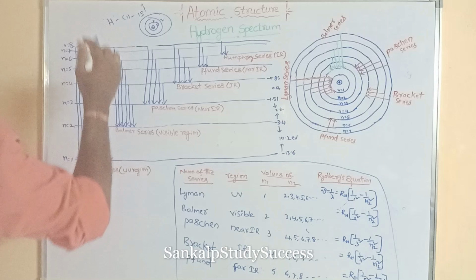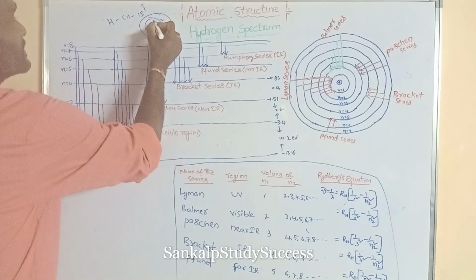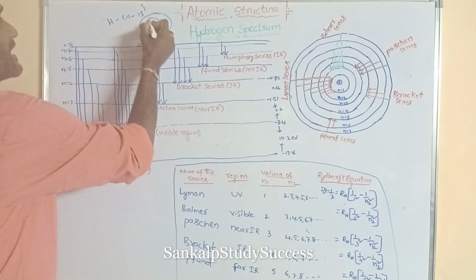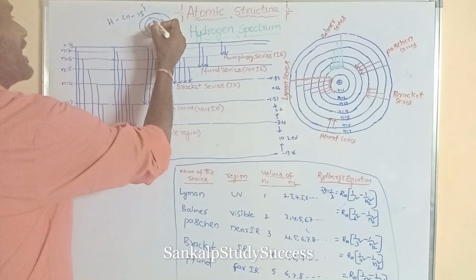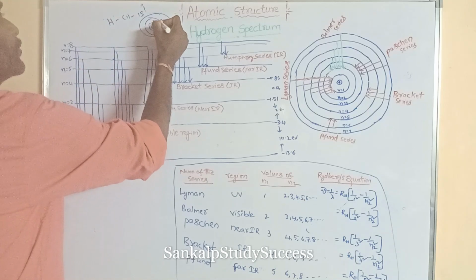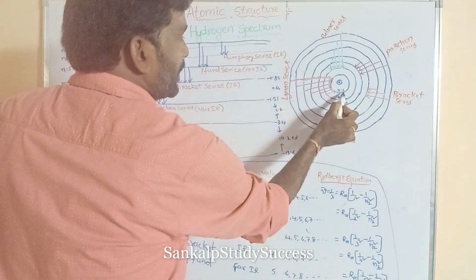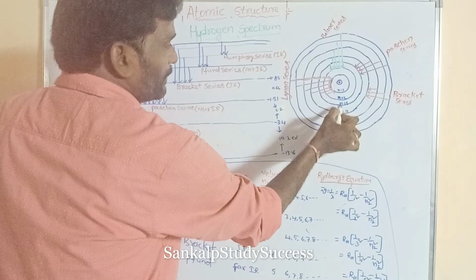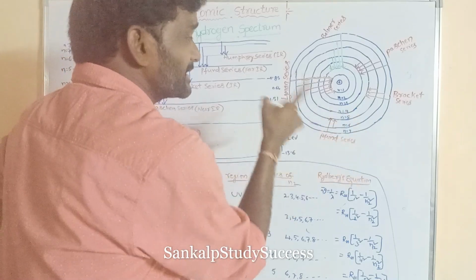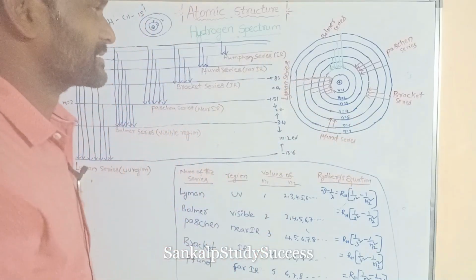Here excited means the ground state electron gains the energy and goes to a higher energy level, like 1 to 2, 1 to 3, 1 to 4, 1 to 5, 1 to 6, 1 to 7. Those are the excited energy levels.